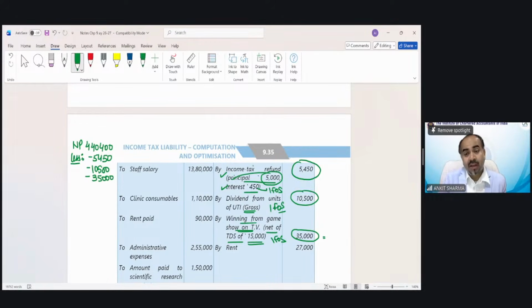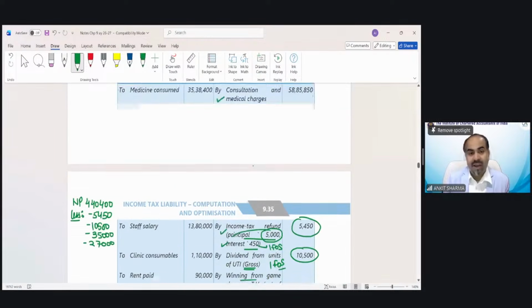But under income from other sources, we have to consider the gross income of 50,000. Rent is, of course, your income from house property. That is already included wrongly under the business head. So my credit side has been done.